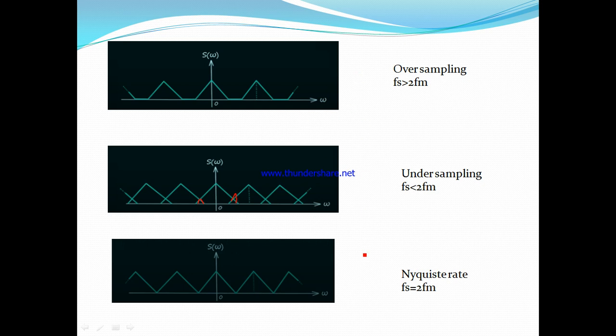So for oversampling and this condition, we can recover the original signal using a low pass filter. Only in the case of undersampling, where Fs is less than 2 Fm and the sampling rate is low, will the overlapping happen. Due to this overlapping, there will be some distortion in the original signal when recovering with the low pass filter. That is the aliasing effect.